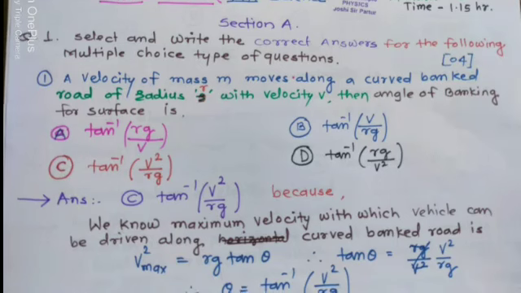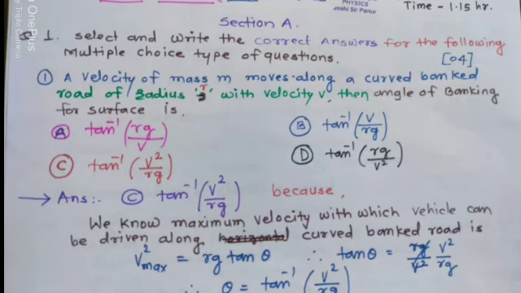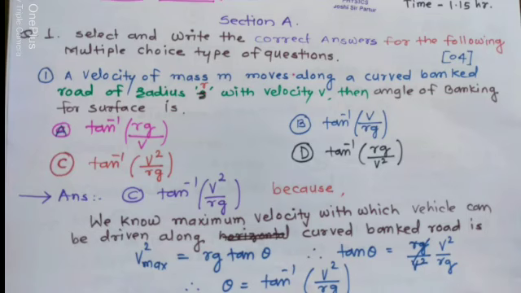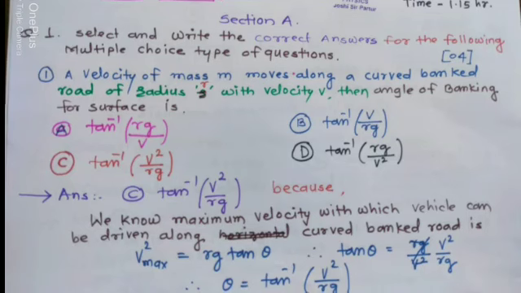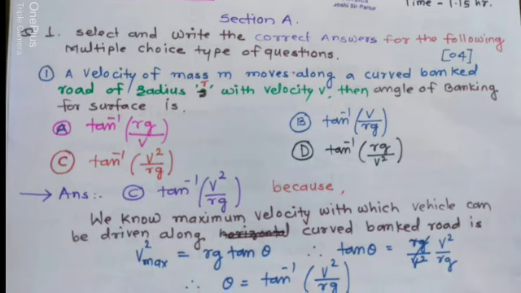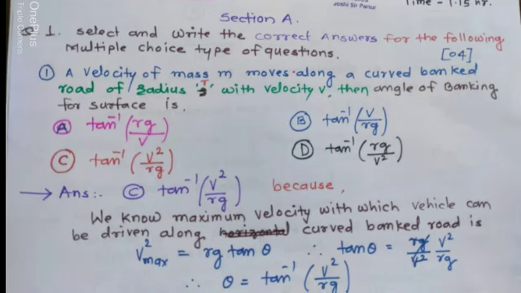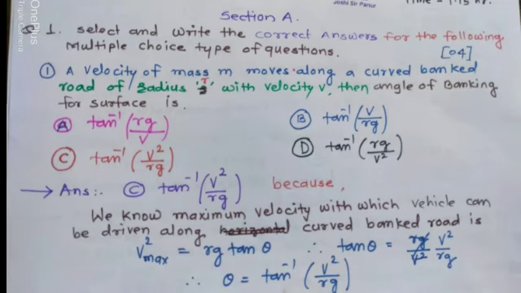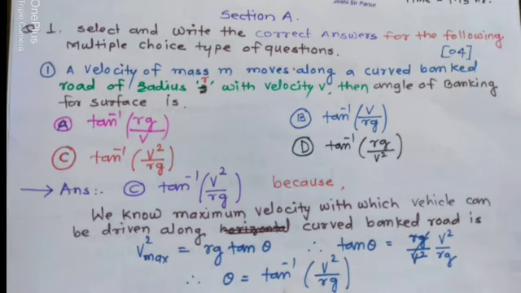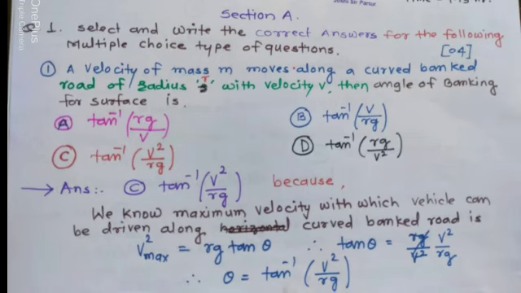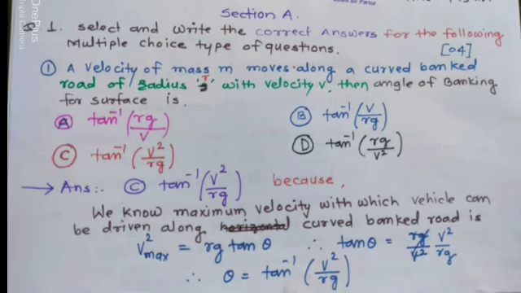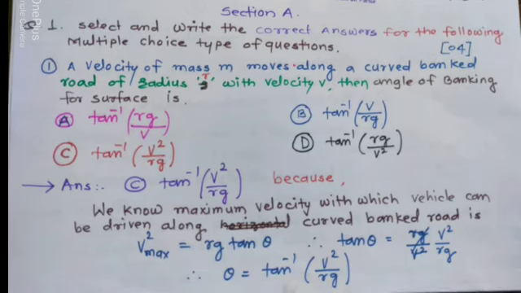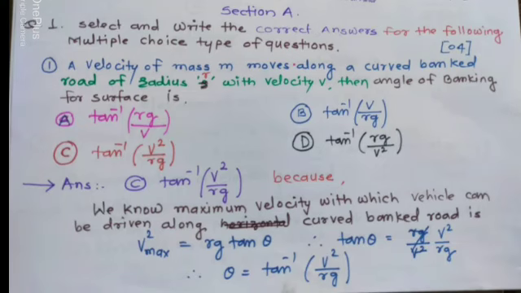So the answer is option C, tan inverse V square upon Rg, because we know the maximum velocity with which a vehicle can be driven along a curved banked road surface is V square equal to Rg tan theta. So tan theta is equal to V square upon Rg, so the angle of banking theta is equal to tan inverse V square upon Rg. So the answer is option C.